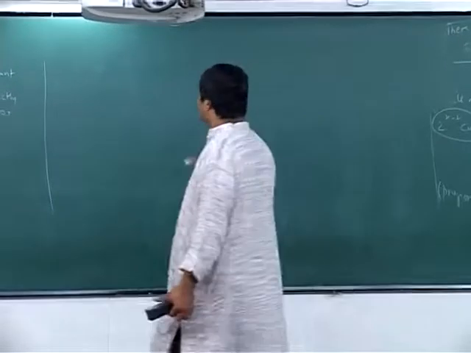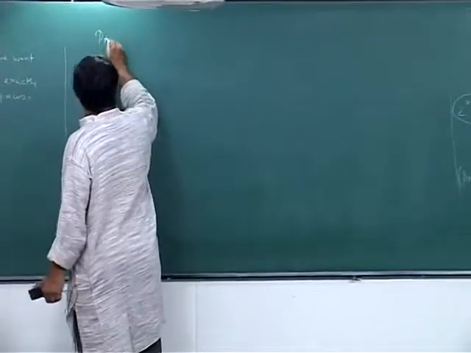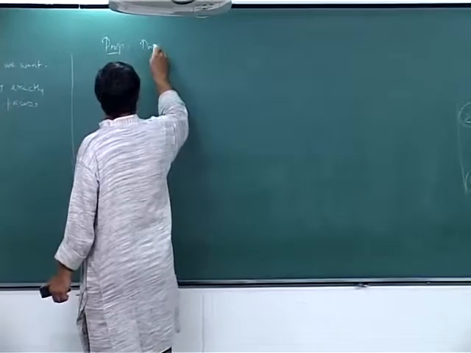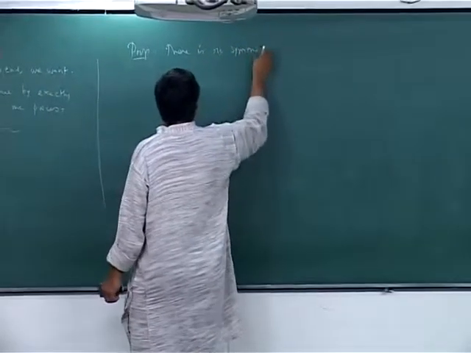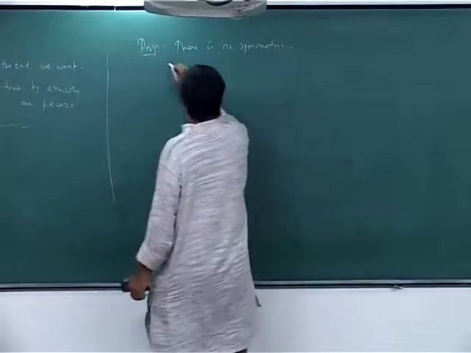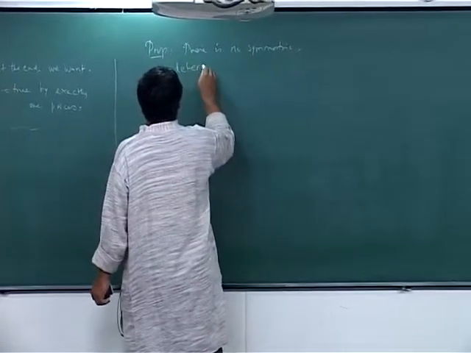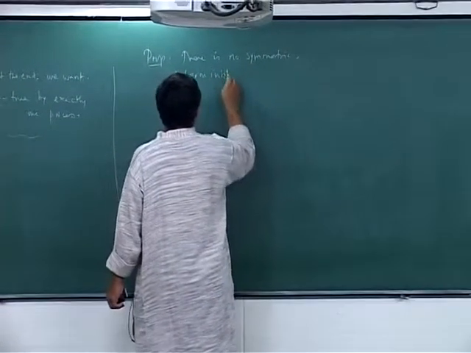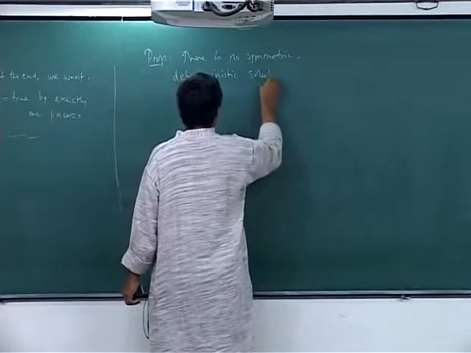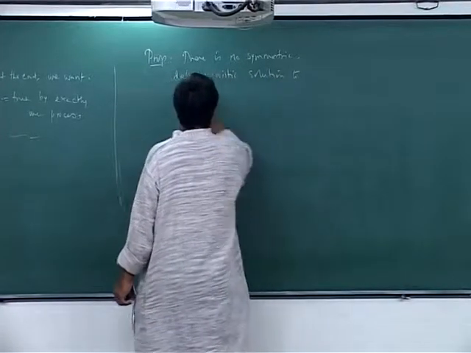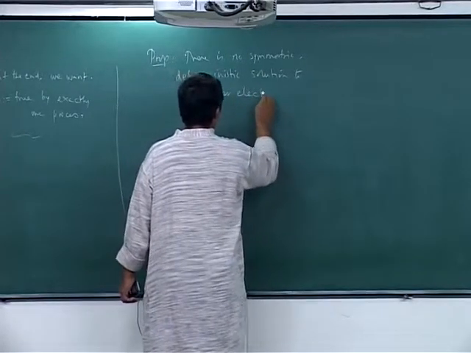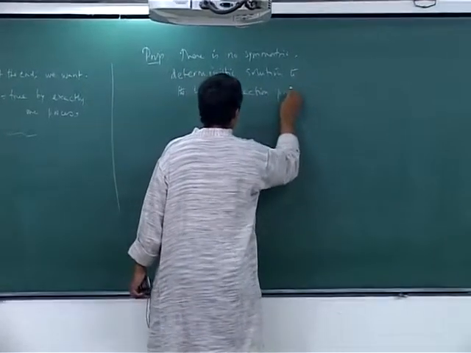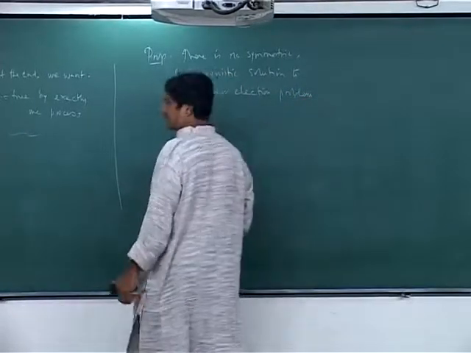But before that, a very simple proposition: there is no symmetric deterministic solution to the leader election problem.